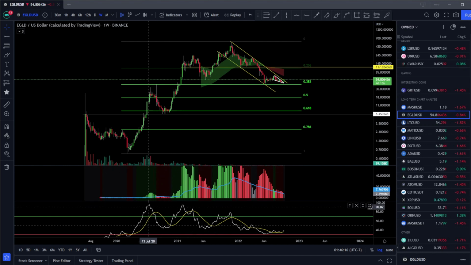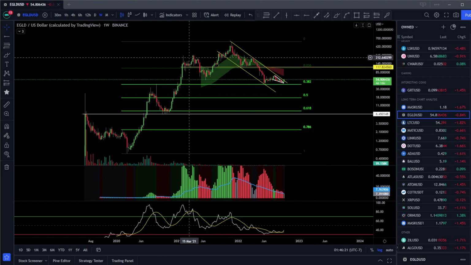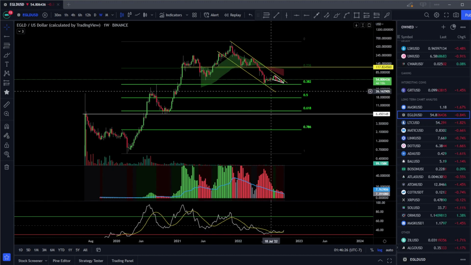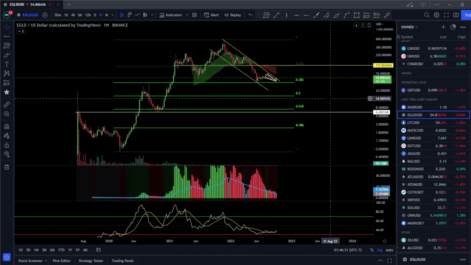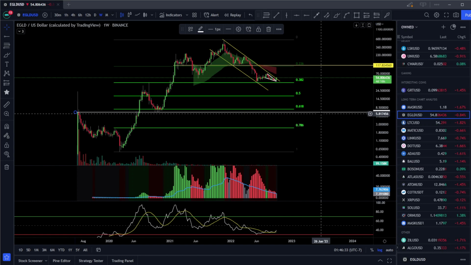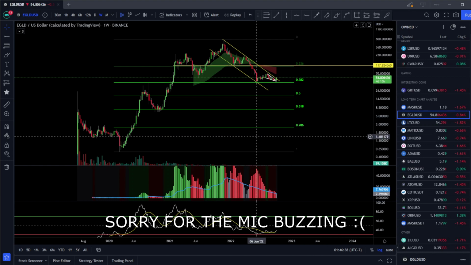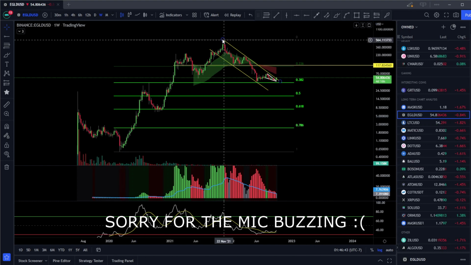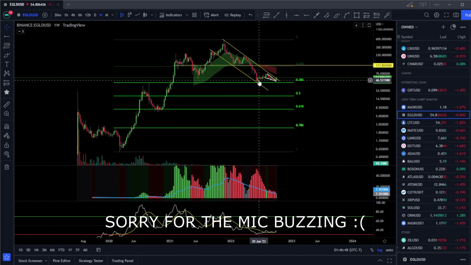On the RSI down here, we had a high, then a lower high, but a higher high on the price, and another lower high up here, and a higher high on the price. So it was just bound to finally have a big fall, which we have. Let me get rid of this white line, and I'll keep this yellow one for now. I did a Fibonacci from this bottom all the way to the top, and we can see that we had found support at the 236, but we fell through that, and now we're finding support at the 382.